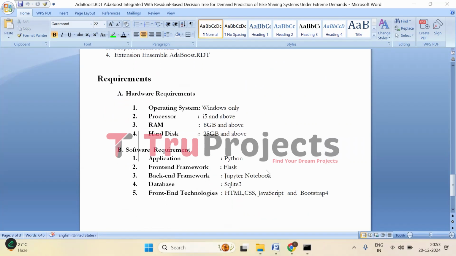To implement this project, we need basic requirements, which are hardware requirements and software requirements. Coming to hardware requirements, we need the operating system of Windows, processor of i5 and above, RAM of 8 GB and above, and hard disk of 25 GB and above. Coming to software requirements, we need Python, front-end framework of Flask, backend framework of Jupyter Notebook, database of SQLite 3, and front-end technologies are HTML, CSS, JavaScript, and Bootstrap 4.